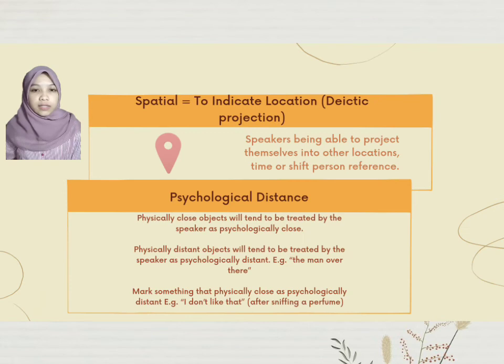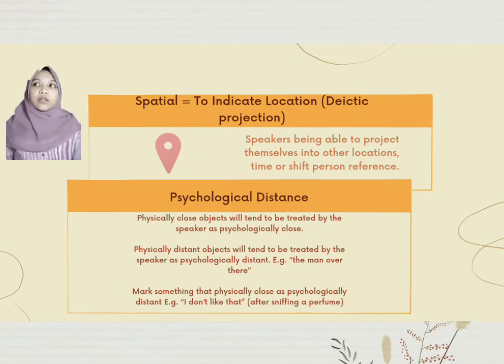What is psychological distance? The pragmatic basis of spatial deixis is actually psychological distance. Physically close objects will tend to be treated by the speaker as psychologically close. Physically distant objects will tend to be treated by the speaker as psychologically distant. For example, "the man over there" marks something that is physically close as psychologically distant.